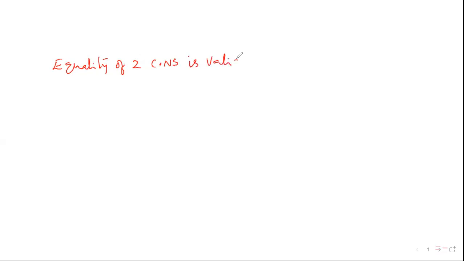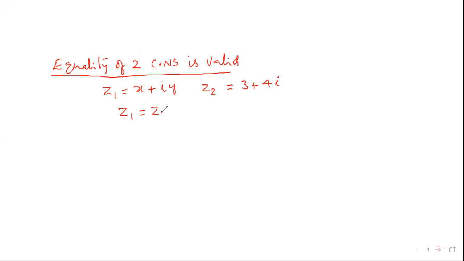Now you can see, one complex number z1 is equal to x + iy, another complex number is 3 + 4i. If the two complex numbers are equal, then x + iy = 3 + 4i. By comparing the real part and the imaginary part, x = 3 and y = 4.